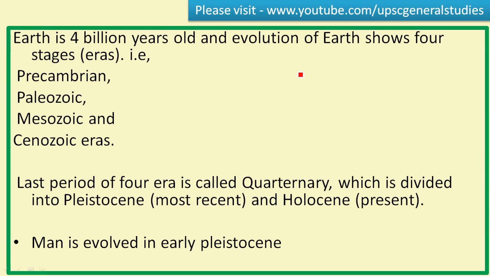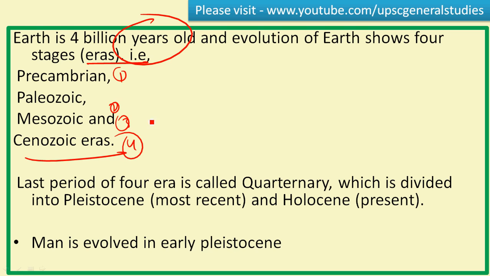Before moving further, let's look at the history of the earth itself. Earth evolved about 4 billion years ago, and the evolution of the earth shows 4 important eras. So the whole history of the earth can be divided into 4 major divisions. These include the Precambrian era, Paleozoic, Mesozoic and Cenozoic era.